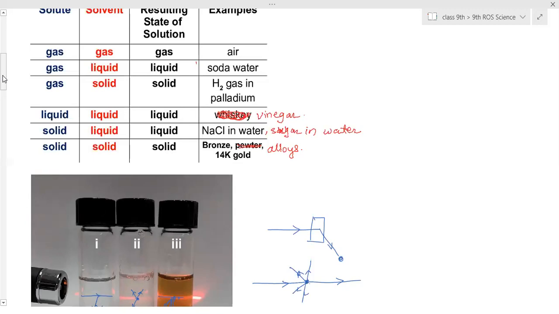Then that solution is called unsaturated. That means it has not reached saturation. Saturation means a limit, reaching a limit. So what is the limit here? The dissolution. That means how much space is there, that much space should be occupied. If it is not occupied, that means further dissolution is possible. Such solutions we call unsaturated solutions.